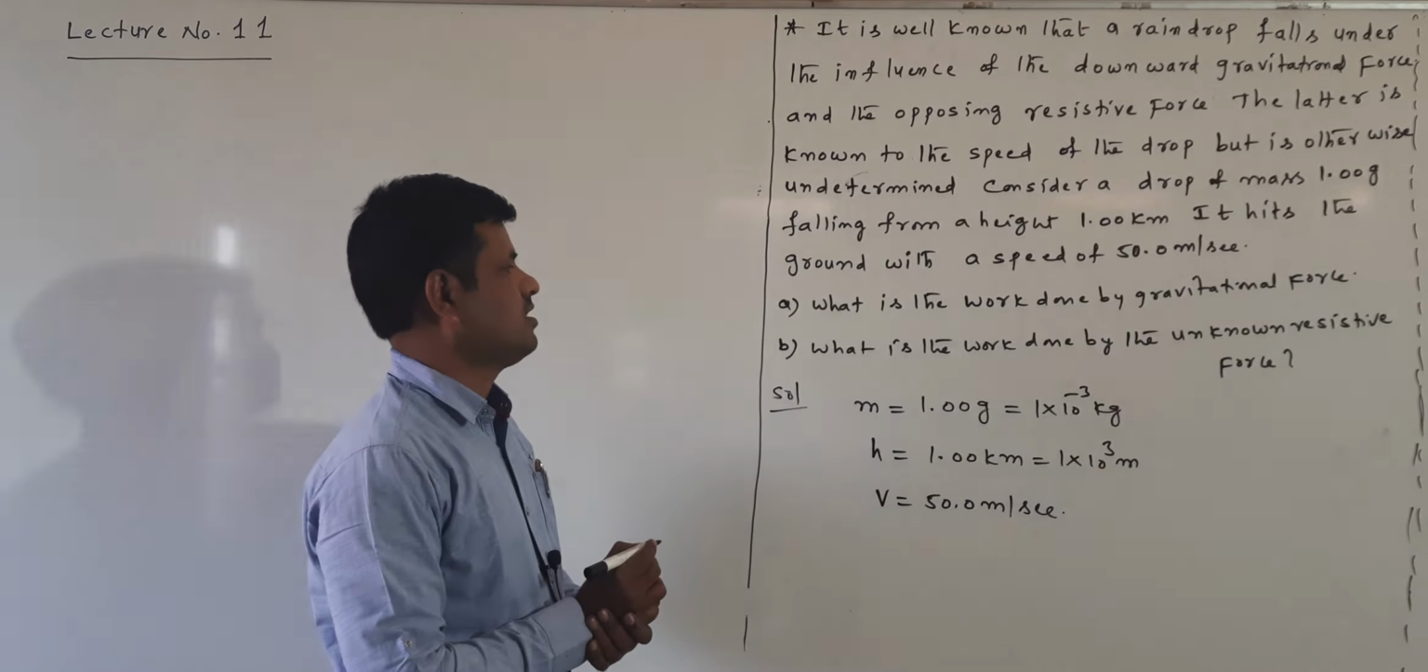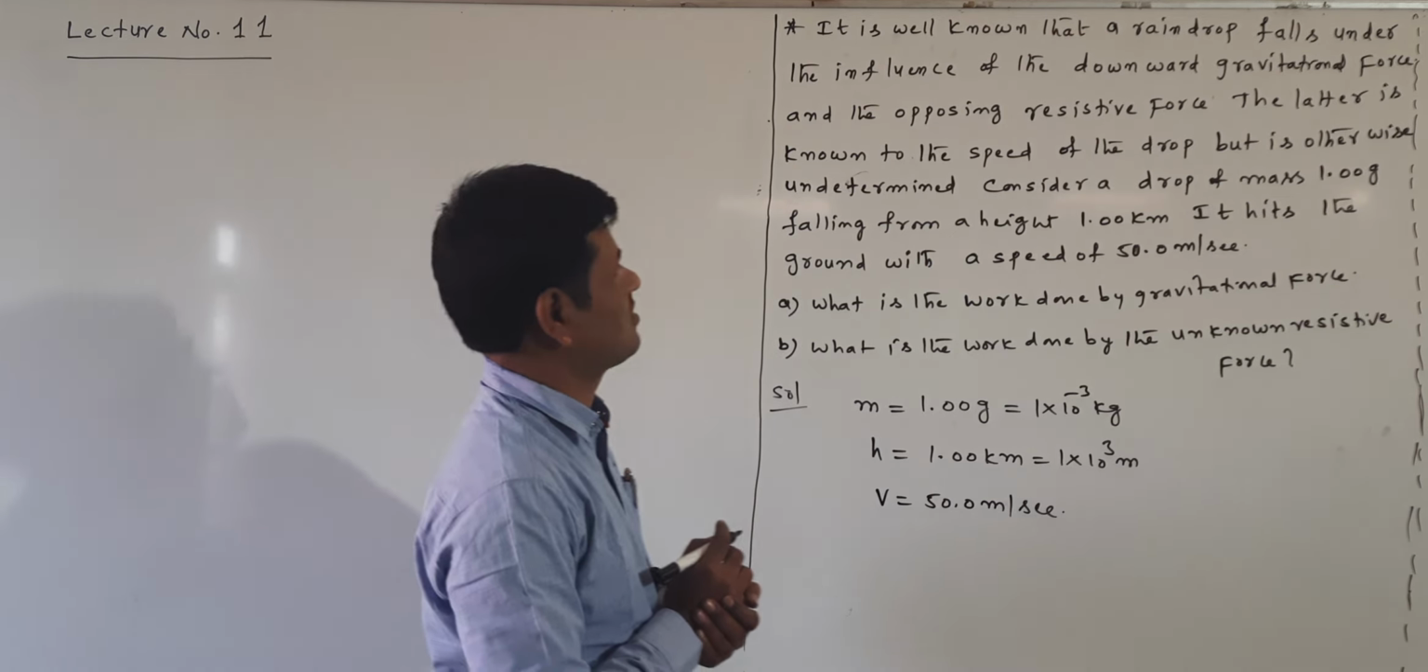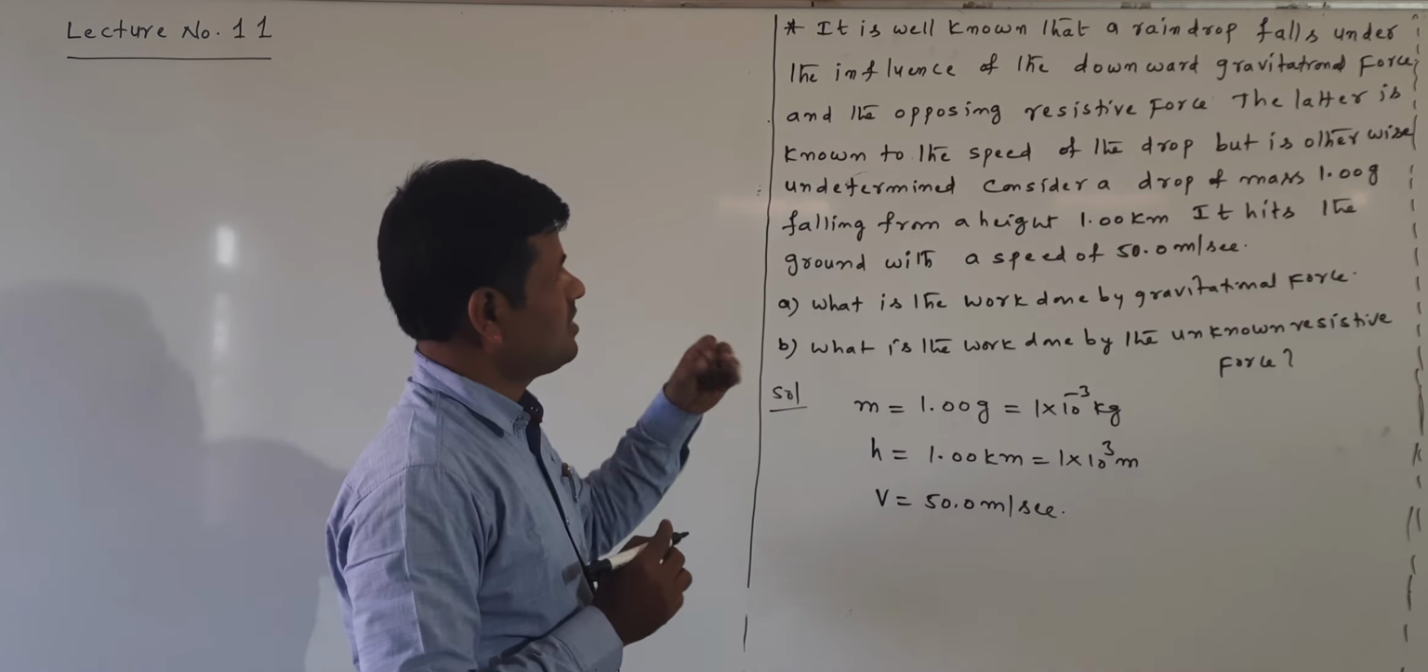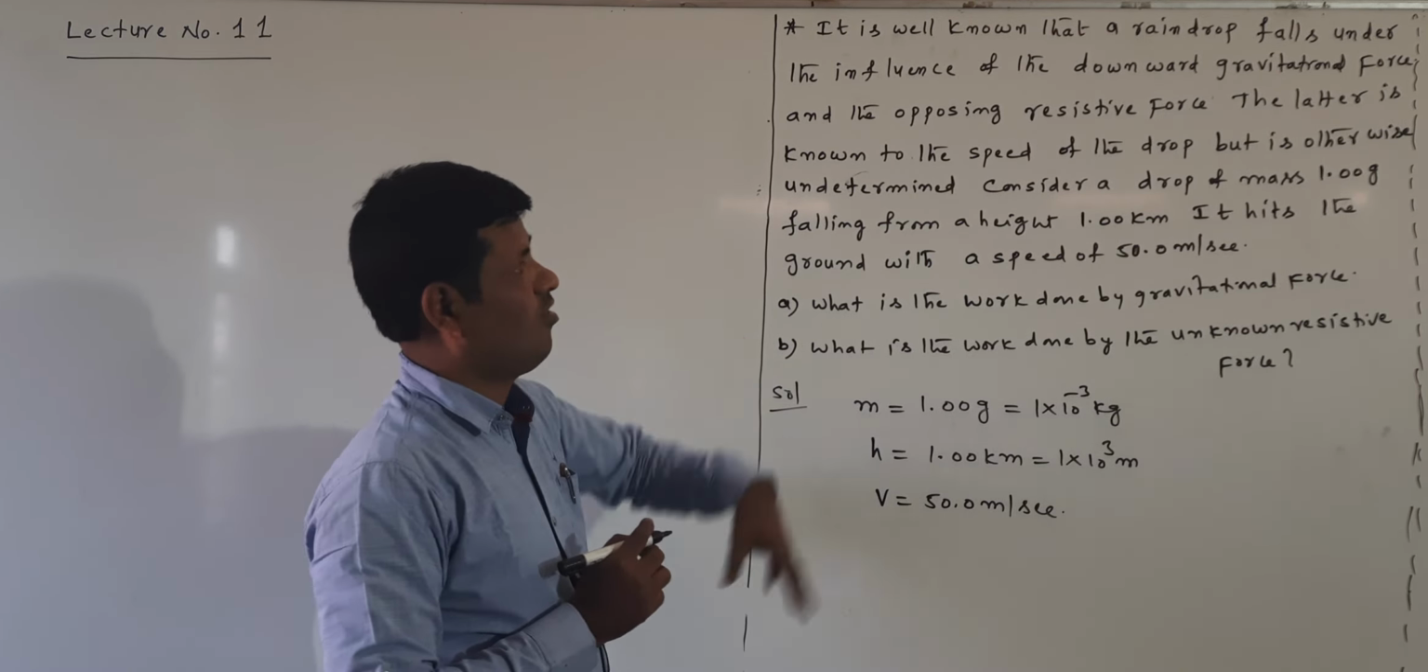What is the work done by the gravitational force? That is the first question. What is the work done by the unknown resistive force? First of all, it is well known that a raindrop falls under the influence of the downward gravitational force and the opposing resistive force. Means it is freely falling, raindrop. Since the raindrop is falling, first of all we find the change in the kinetic energy.